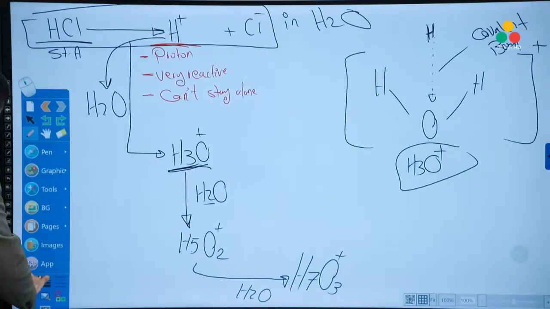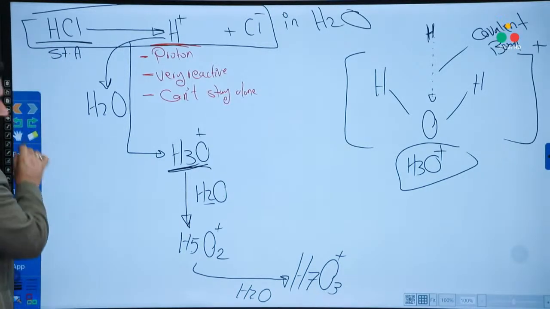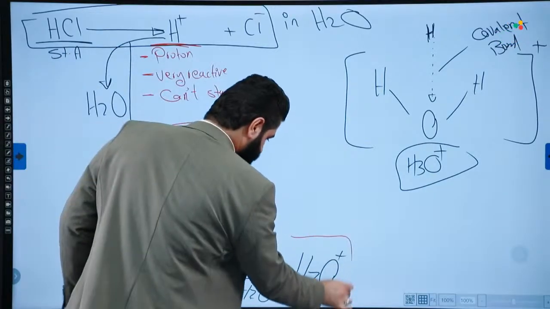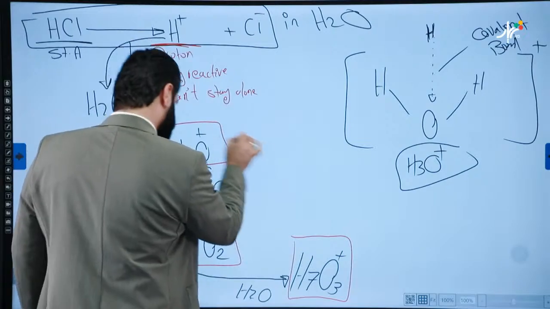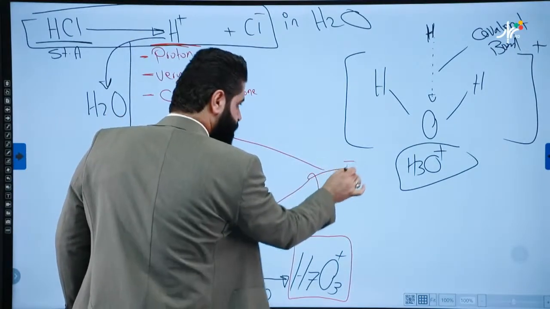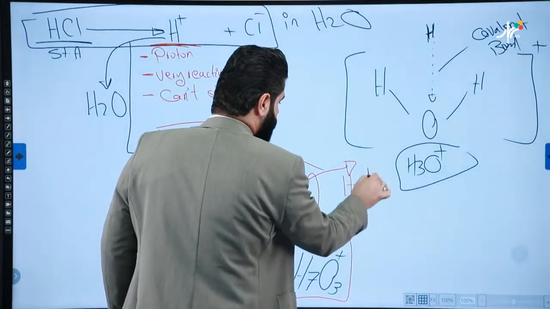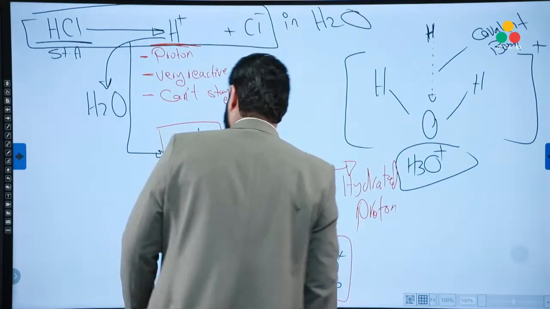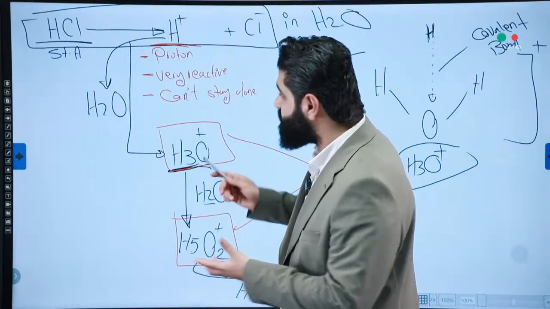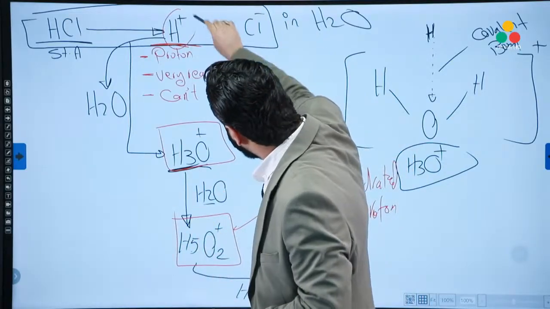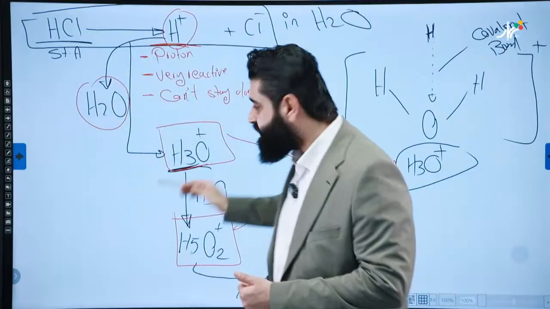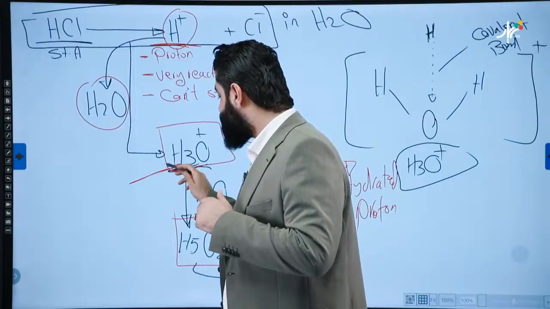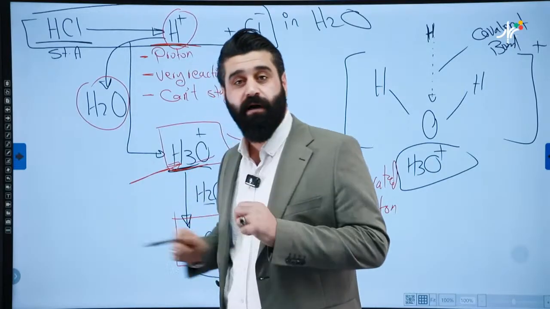Look at this. The following species are called hydrated proton, because they have been produced in the reaction between a proton and water. So these are hydrated protons, and we only name this one. We need a special name for this, which is a hydronium ion.